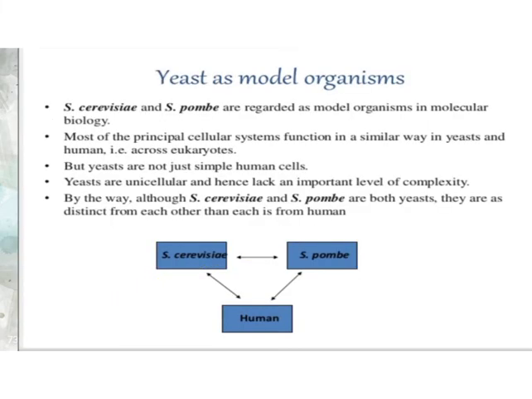Saccharomyces cerevisiae and Schizosaccharomyces pombe are regarded as model organisms in molecular biology. Most principles of cellular function work in a similar way in yeast and humans. The genomes are not entirely similar, but to some extent they are, because yeast and human are both eukaryotic organisms, which is why they show similarities.